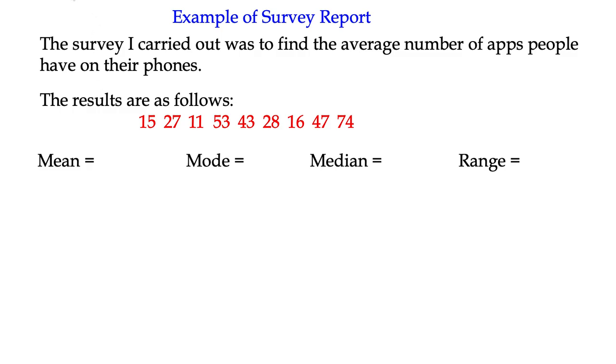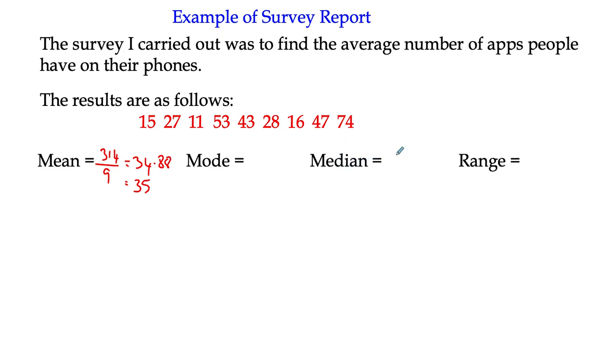So the mean, remember that what I'd like you to do is write out the word mean, and then you're going to write the fraction. You're not just going to write down the answer. So I get 314. I'm going to divide that by 9 because there's 9 people I asked. And when I divide that by 9, I get 34.88. I'm going to round that up to 35 because we're dealing in a number of apps. Rather, we could say 34.9 apps, but we'll just go with 35 just now. So the mean number of apps people have on their phones is 35.